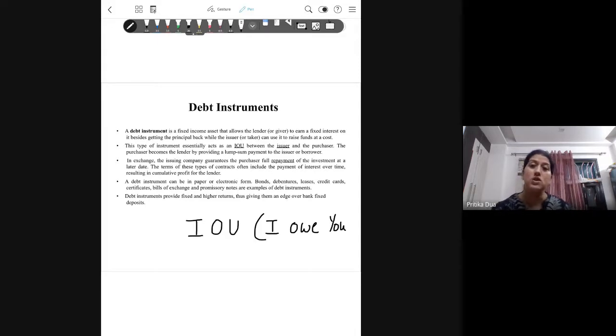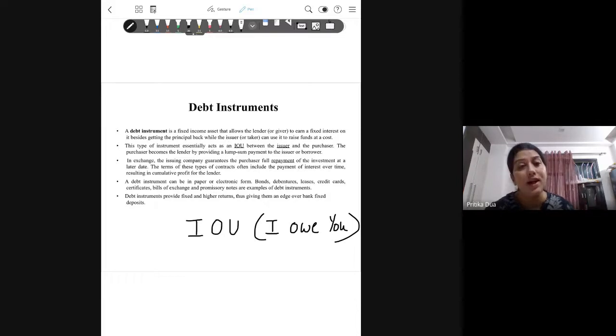Now they can range in duration from a period less than 1 year to a period more than 1 year also. Accordingly, they are categorized as money market instruments, which have a debt tenure of less than 1 year. The examples there would be your commercial papers, certificates of deposit, treasury bills, and then again your commercial bills, which have a validity of up to 1 year, would also be a money market debt instrument.